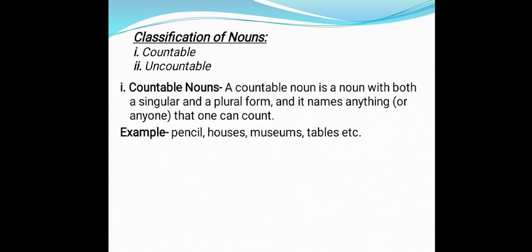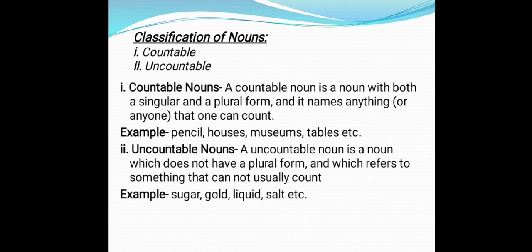Generally, common nouns are countable nouns like pencil, houses, museums, tables, etc. Next is uncountable noun. Nouns which cannot be counted are called uncountable nouns, like material and collective nouns. Children, here examples are given: sugar, gold, liquid, salt. These things we cannot count, so they are considered uncountable nouns.